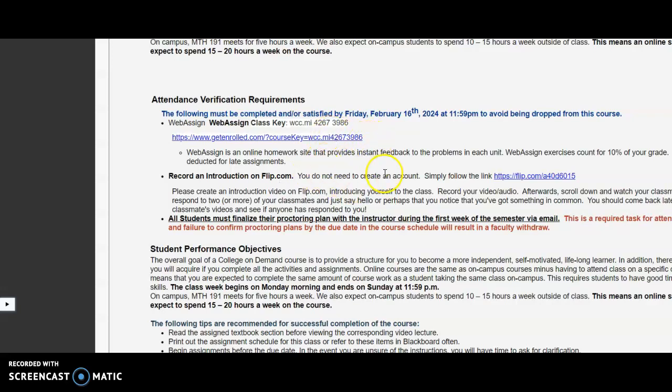That was all to be done on Friday. If you have not done this, please do it as soon as possible. And the third item was to submit that proctoring quiz that is on Blackboard, which is simply to tell me how you are going to take the midterm and the final.